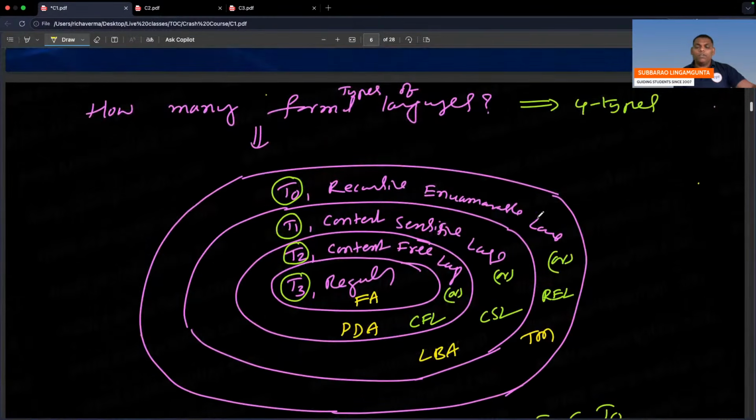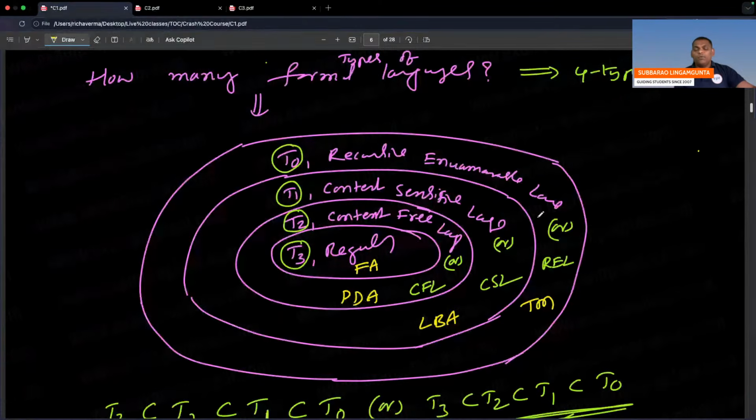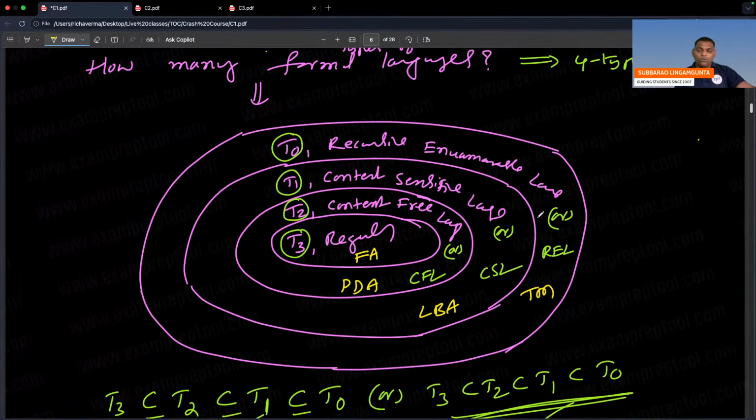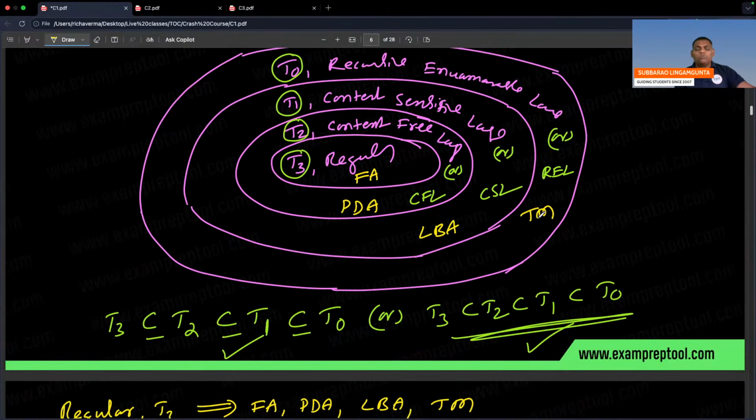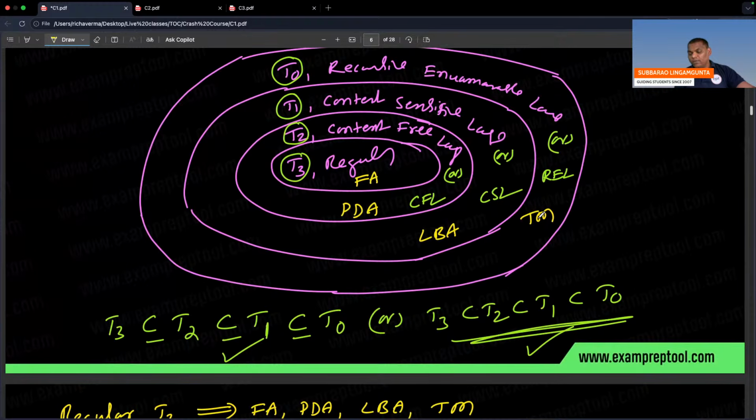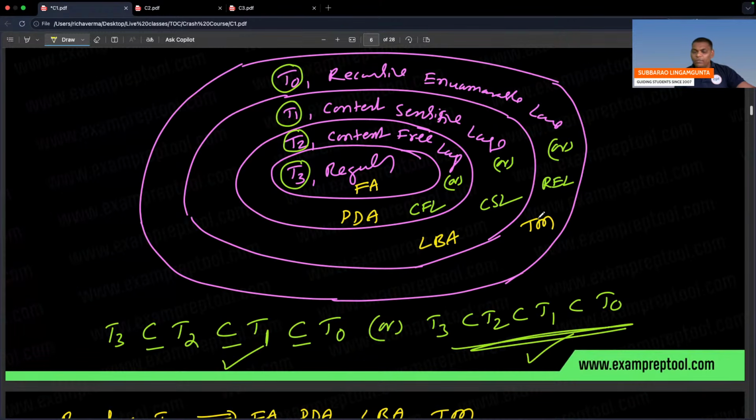Please check, very simple. How many types of formal languages? 4. What are those? T3, T2, T1, T0. Which is bigger? T0. Which is smaller? T3. T3 another name regular. T2 another name context free language. T1 another name context sensitive language. T0 another name recursive enumerable language. T3 regular, which machine will accept? Finite automata.